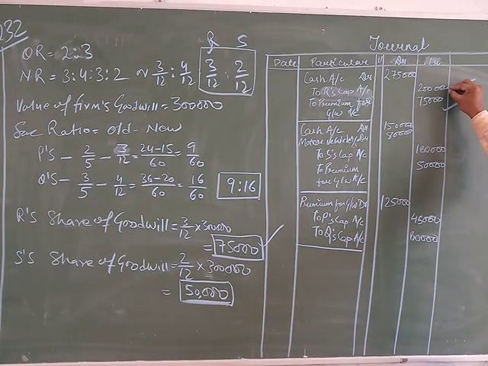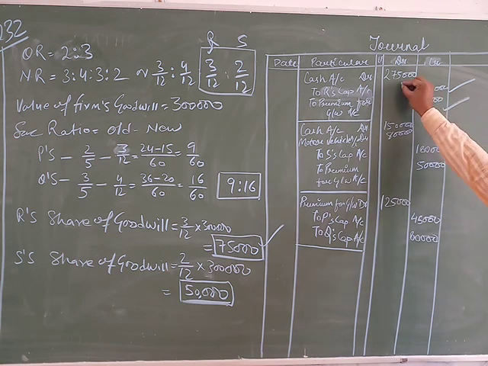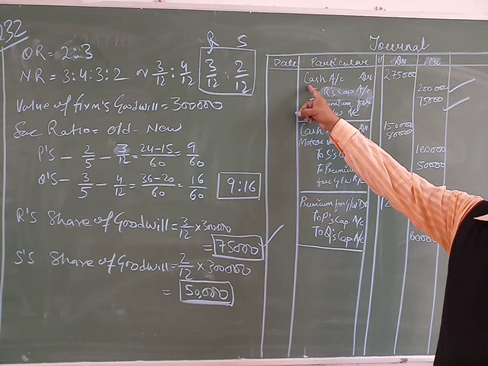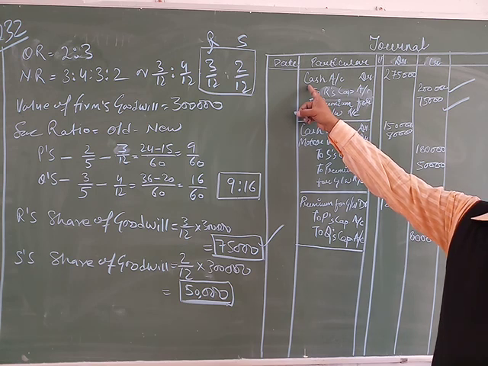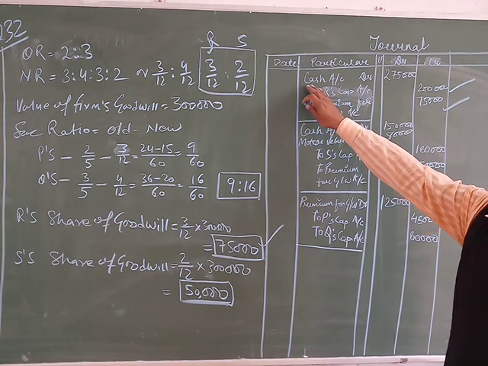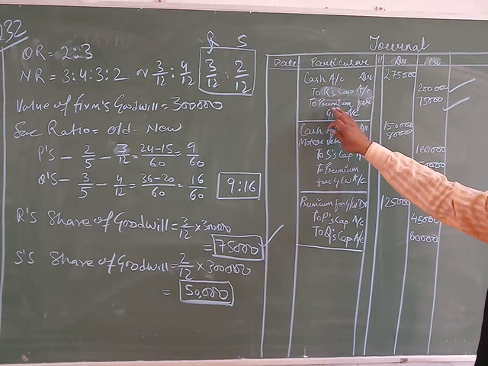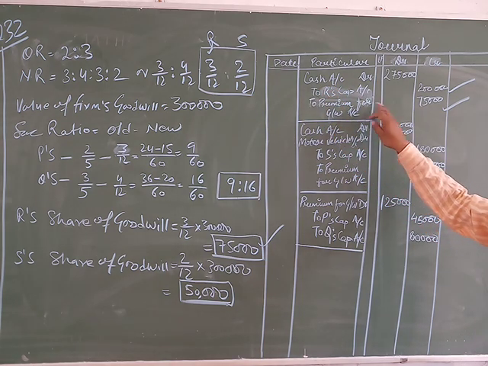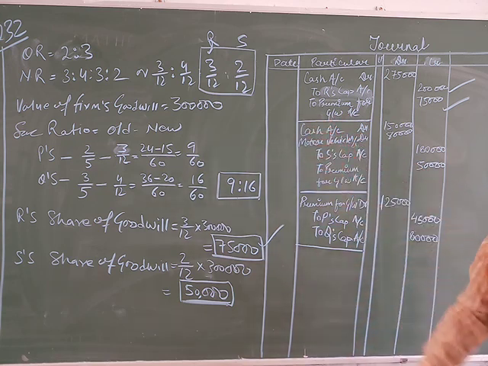The total brought in cash is 2 lakh plus 75,000. Here you write bank or cash, both are right. Cash account debited, R's capital account and premium for goodwill credited. The narration is: R brought his share of capital and goodwill in cash.